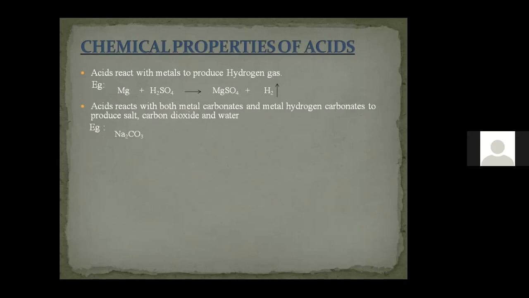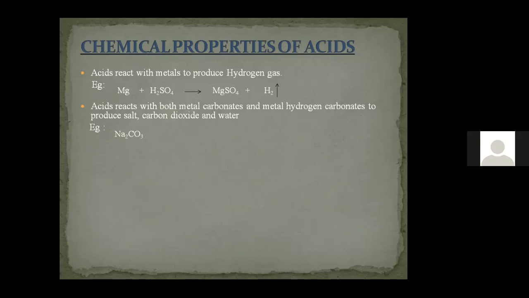If we consider Na2CO3, which is the metal here in Na2CO3? Sodium is a metal. CO3 is a carbonate.